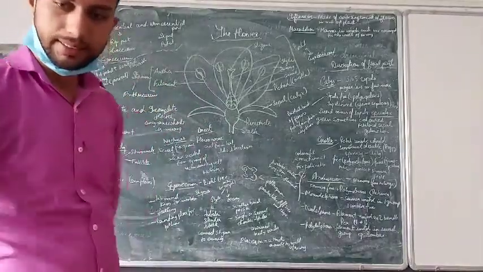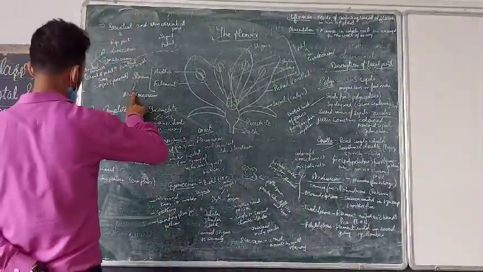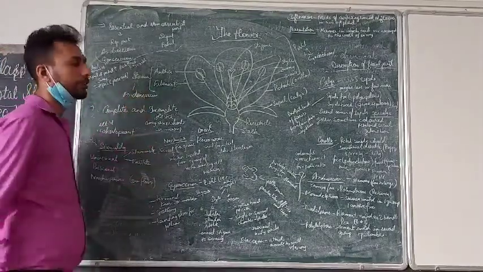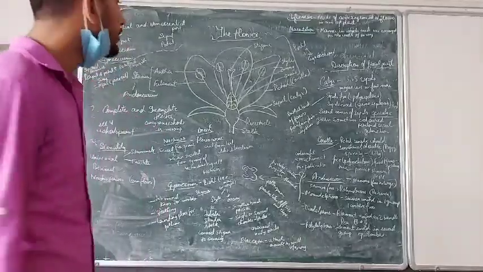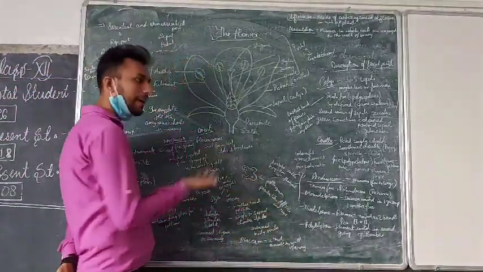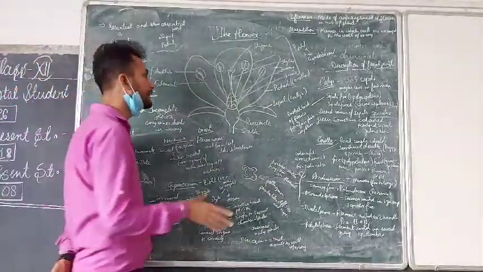Sorry, the spelling is written wrong here. It is also called the androecium. Okay. Now this is the male part of the flower. Coming to the female part of the flower. This is a bisexual flower in which both male and female parts are present.